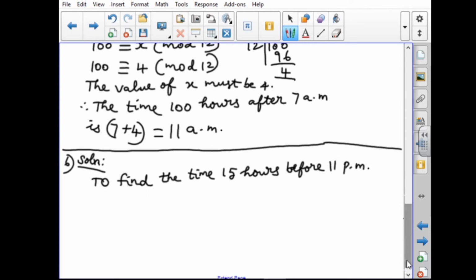We have to find out what time is 15 hours before 11 p.m. Using the clock, we can get the answer easily. For 1 mark we use it like this, but for 2 marks we use this method.